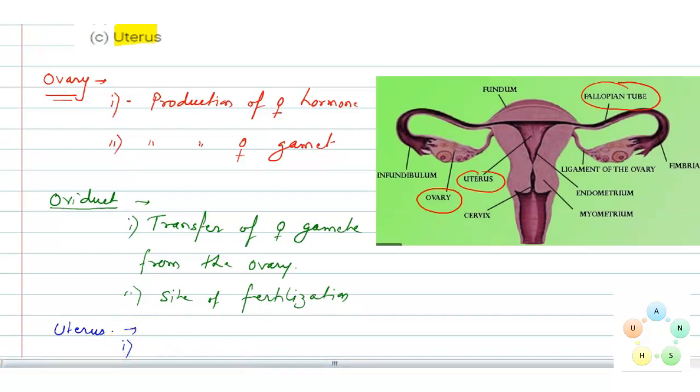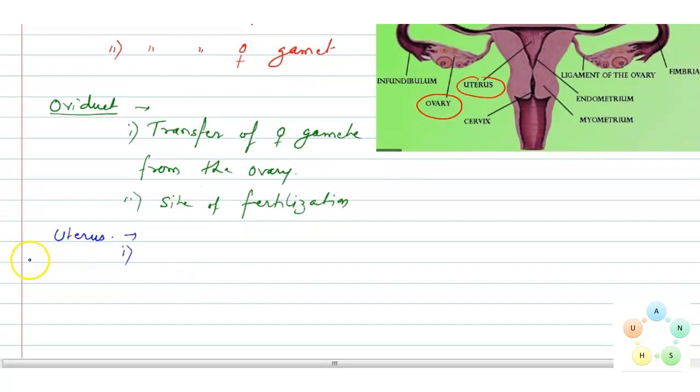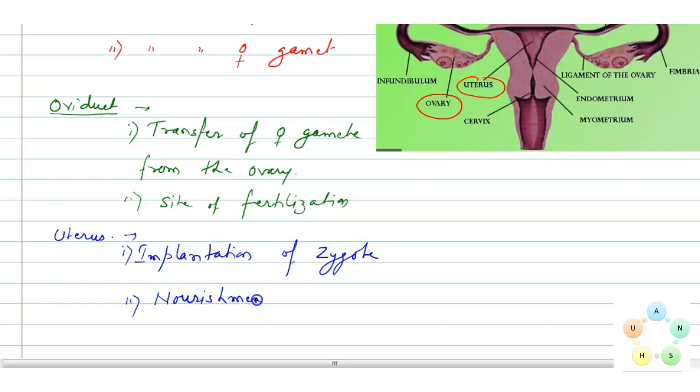The first function of the uterus is implantation of zygote, and the next function is nourishment of the developing embryo, or placenta formation.